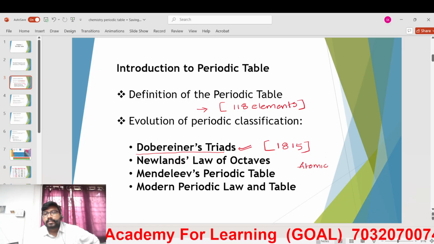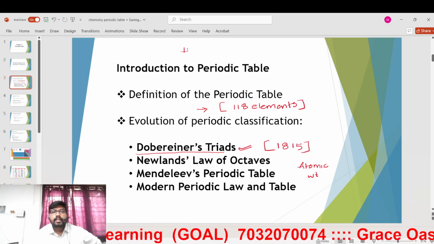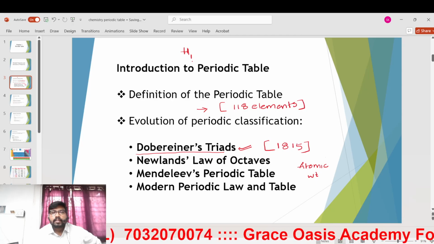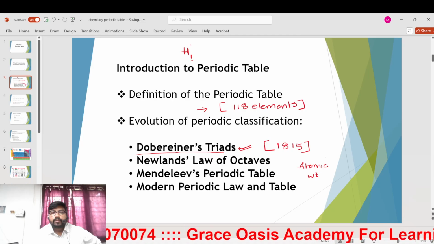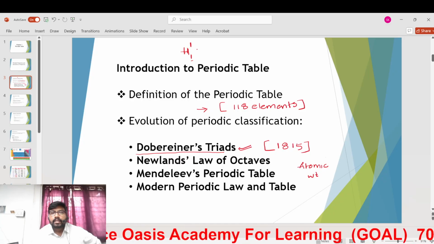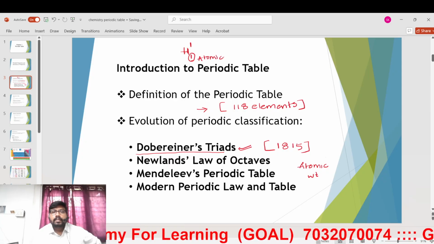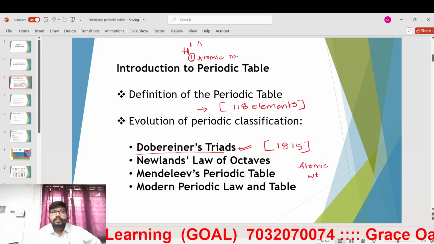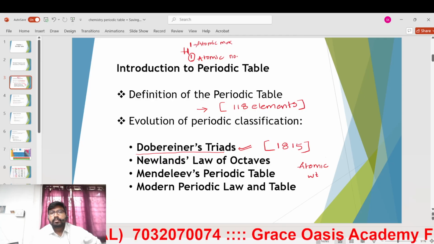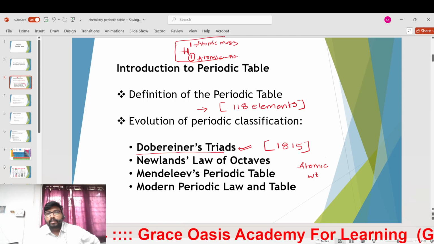If you take hydrogen, the numbers will be denoted like this: H, 1 and 1. This is the atomic number. This is the atomic weight or atomic mass. For each and every element, it will be like that.